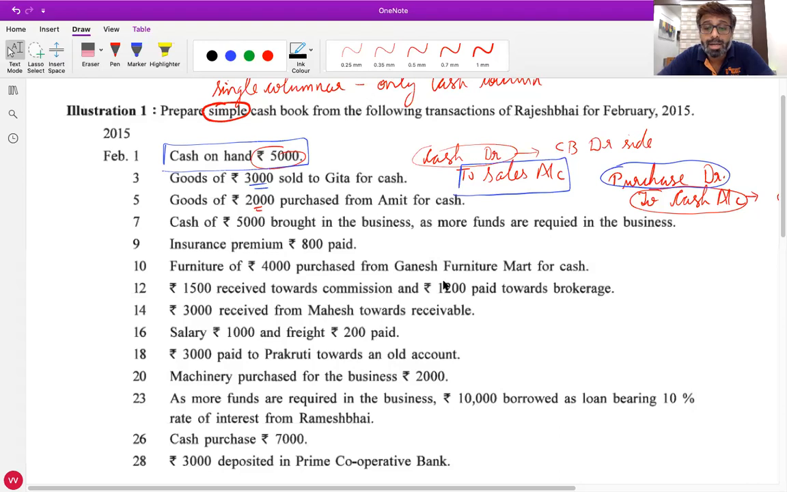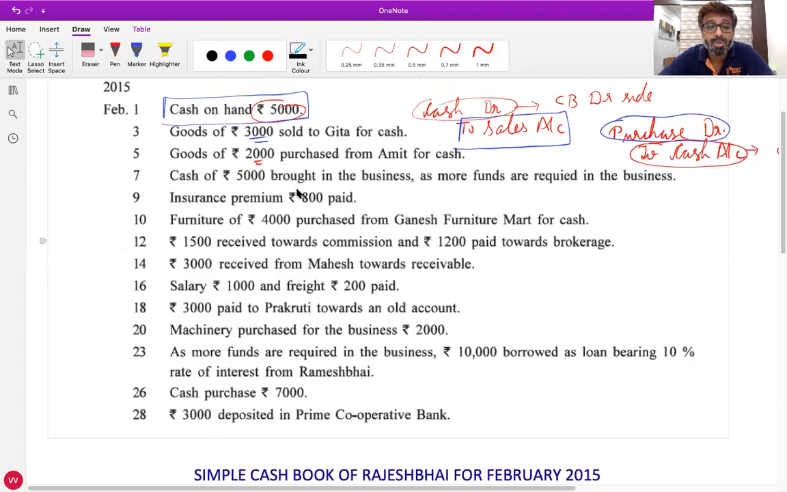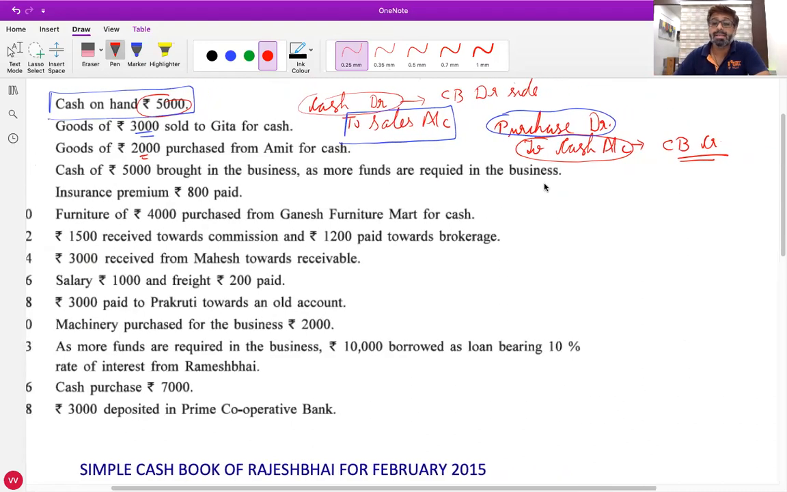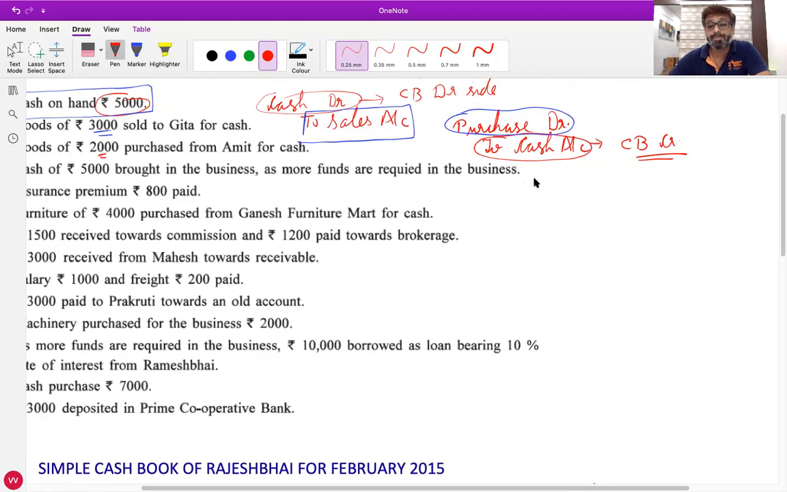So is everyone clear with it? Yes. Okay, let's proceed further. Fifth one is done. Seventh: cash 5,000 brought in the business as more funds are required in the business. So what will be the journal entry?